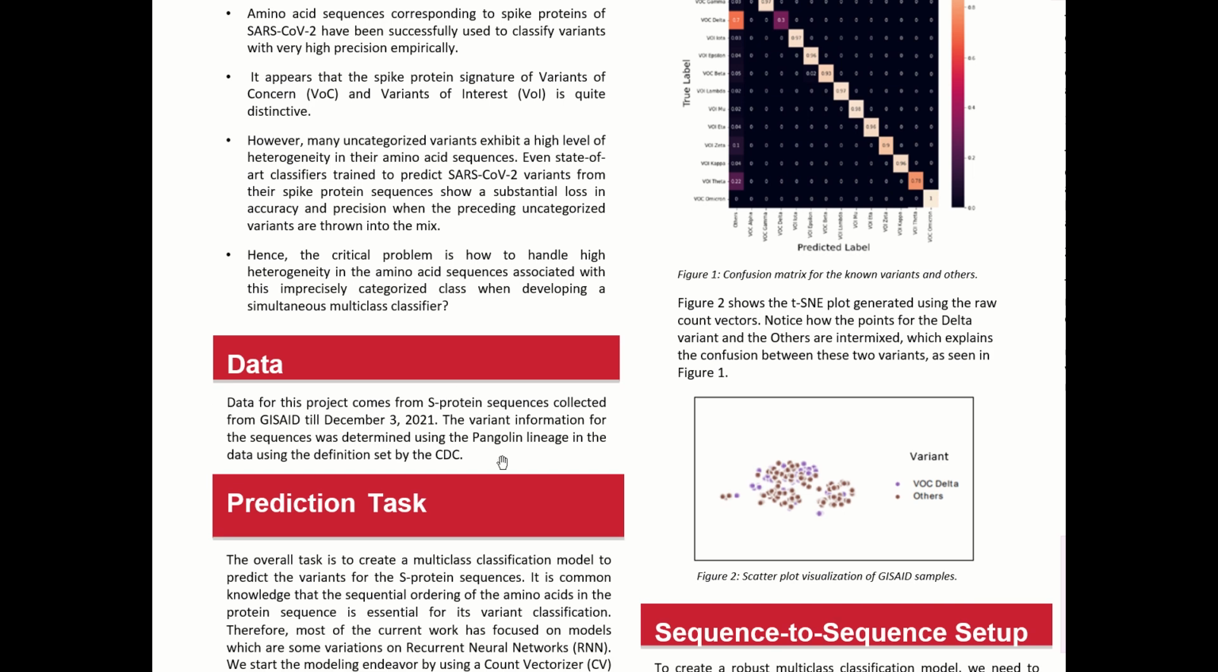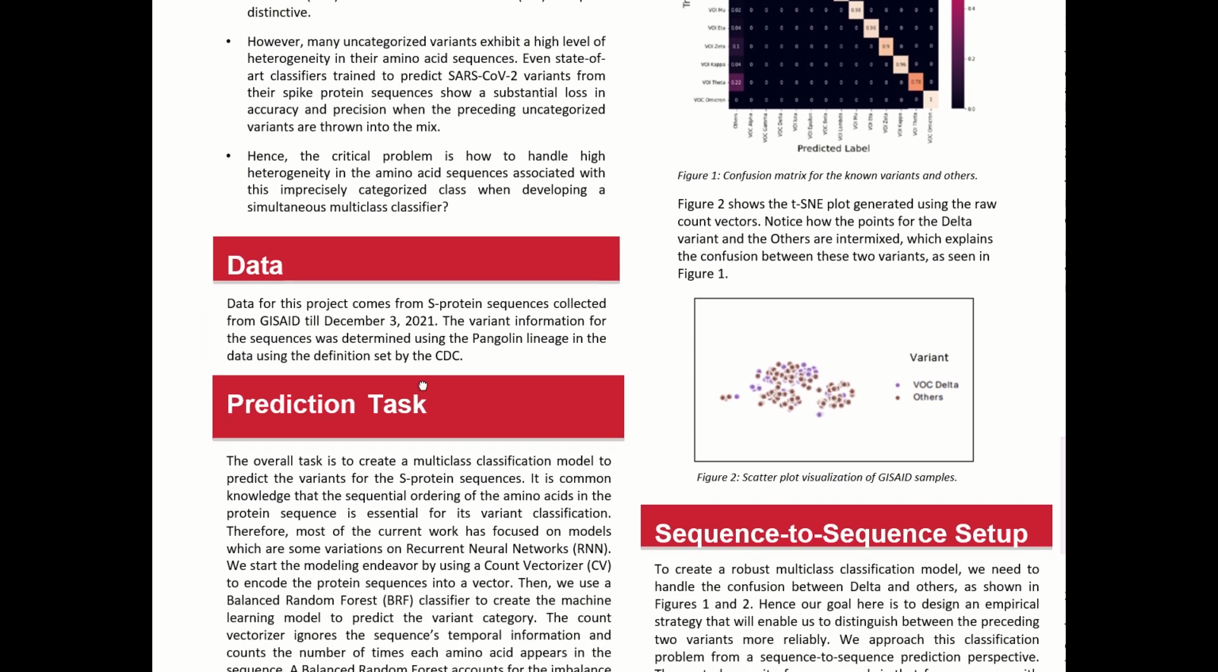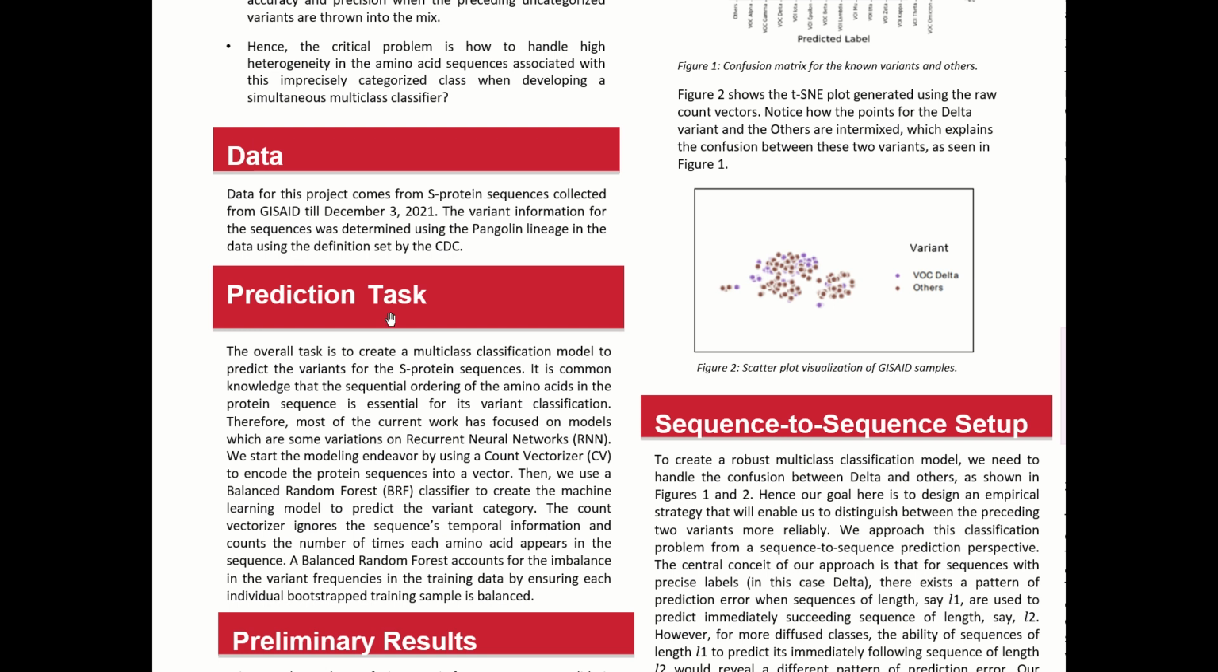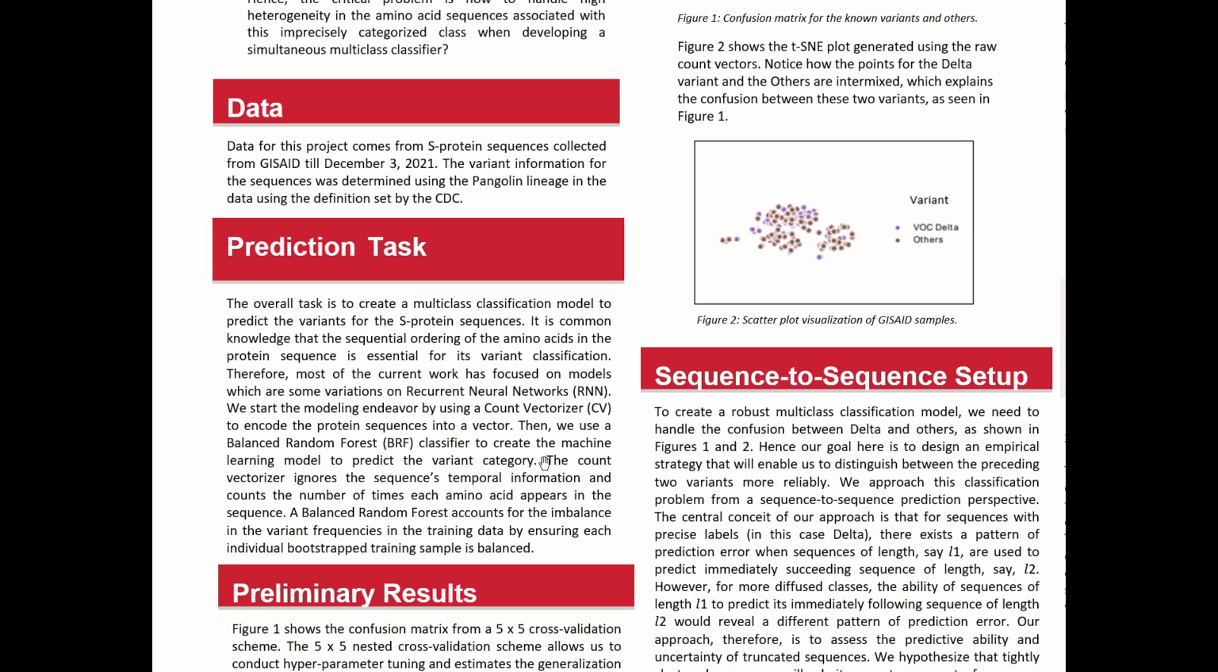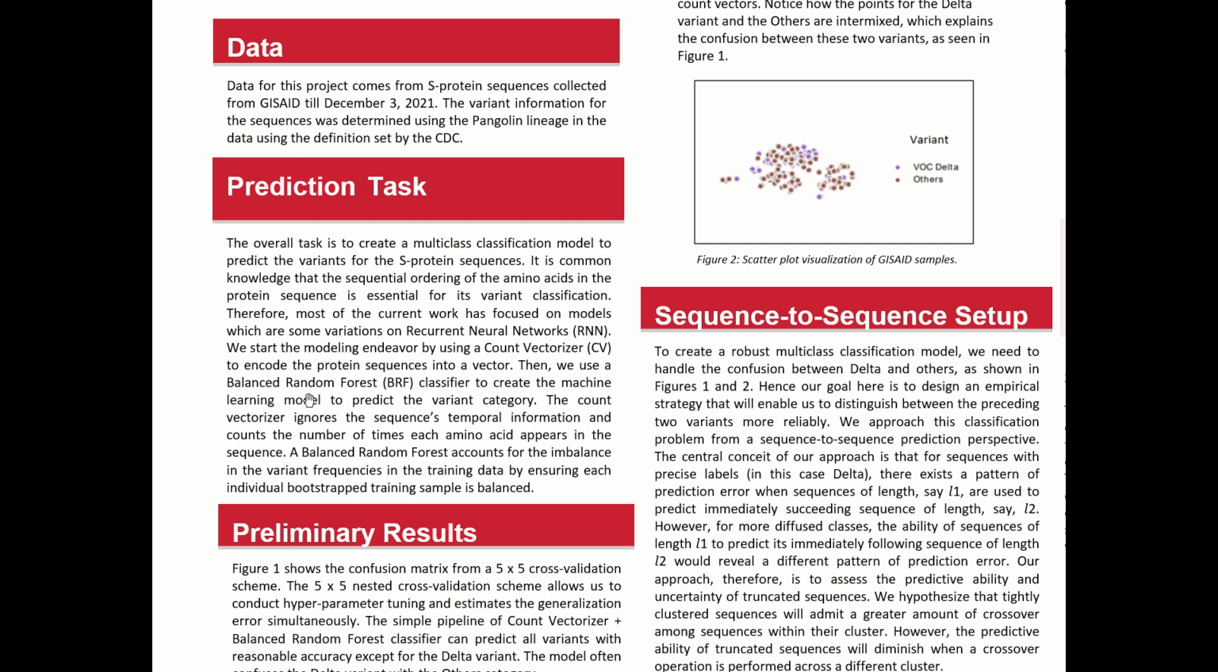The data for this project comes from GSAID, and the variant information was determined as per the definition set by the CDC. The overall prediction task is quite simple. We want to be able to create a multi-class classification model that can predict the variants for the sequences. And in order to do that, we start very simple by using a count vectorizer with a balanced random forest. So the count vectorizer just counts how many times a particular amino acid appeared in the sequence.